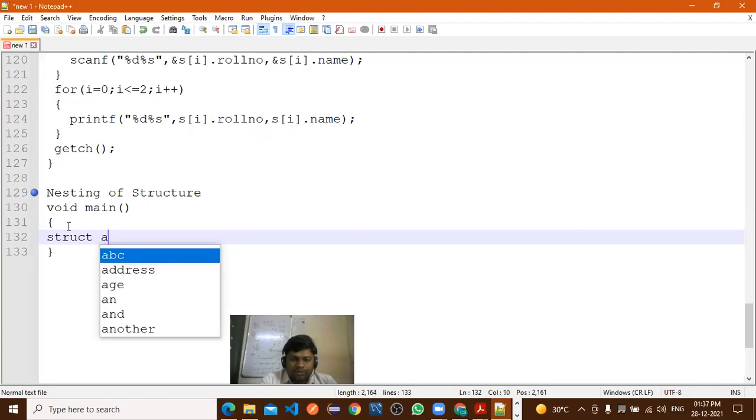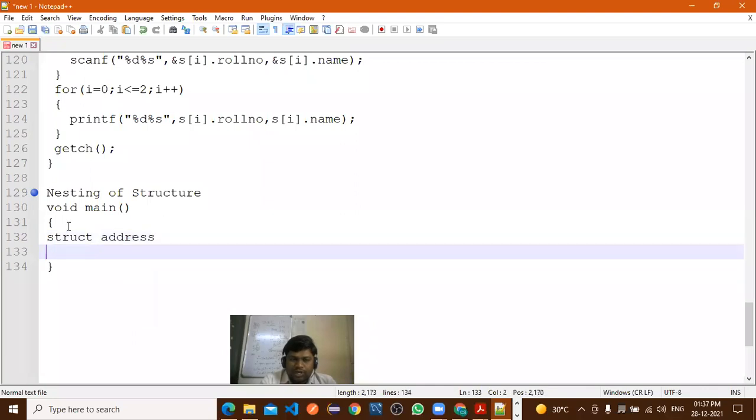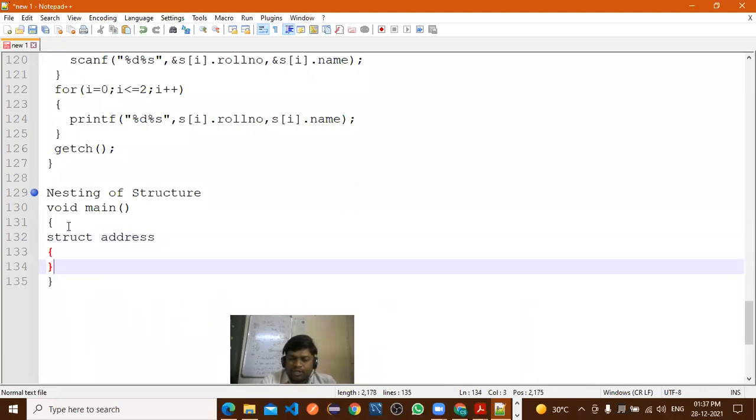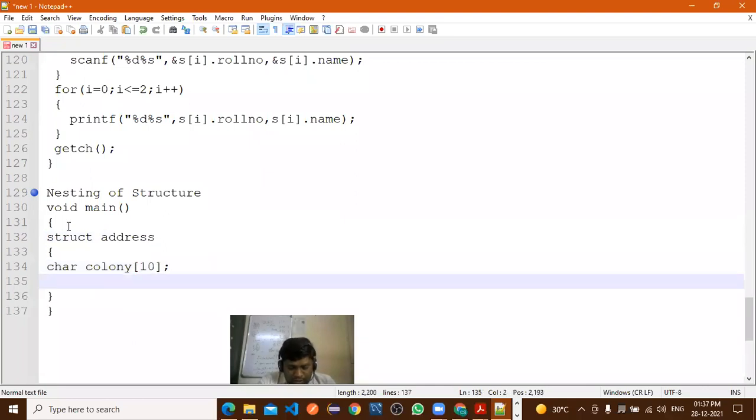So what to take here? Can I take address as a structure? What do we take in address? Character array for post, colony, and city.